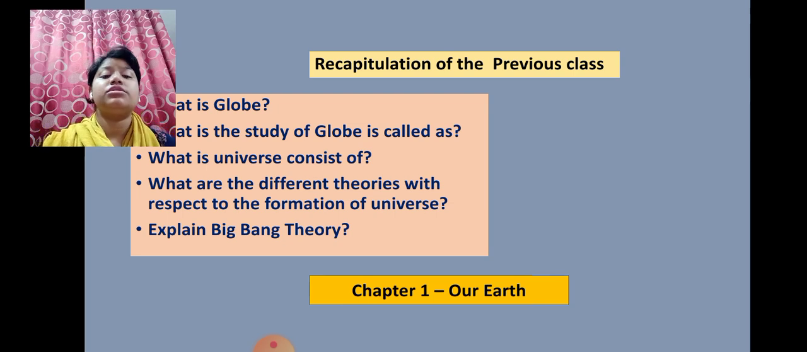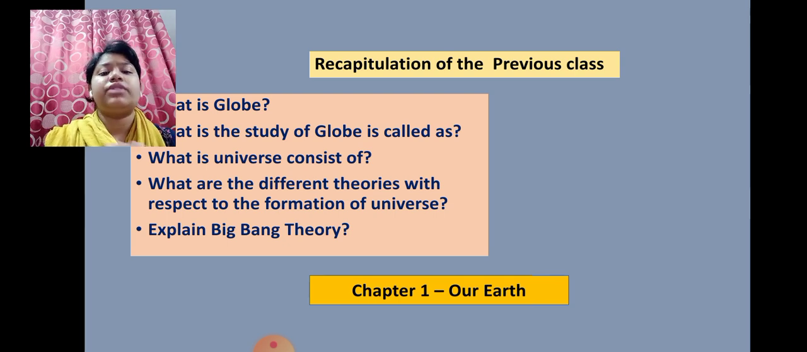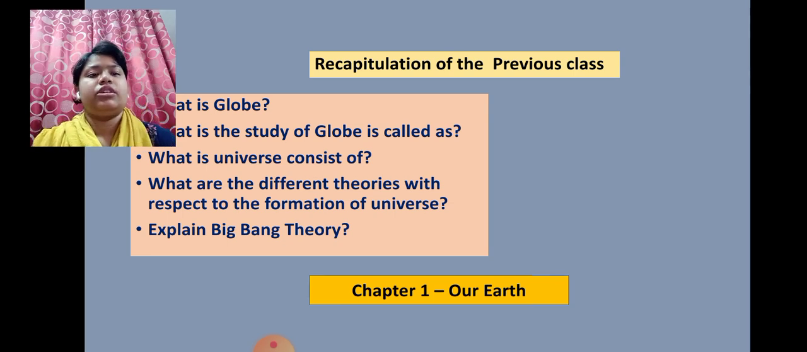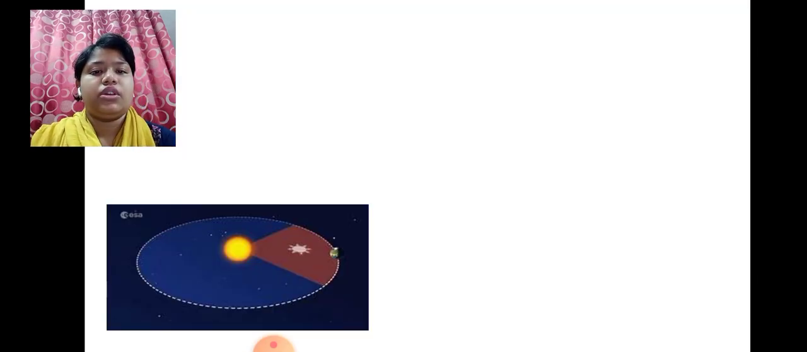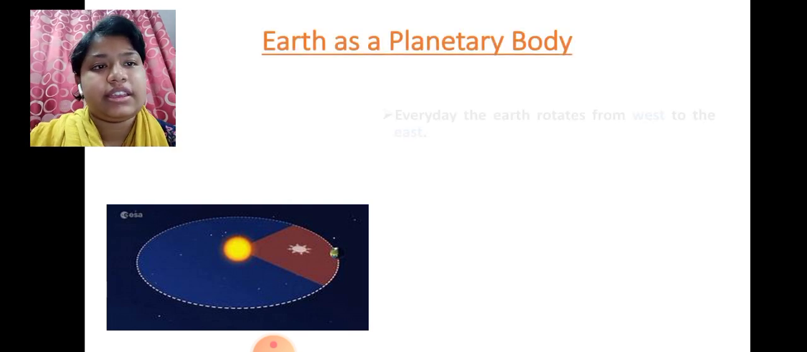The Big Bang theory is also called the expanding universe theory. Why? Because this theory is completely based on the expansion of the particles from that small exploded ball. That is why, as the particles are expanding, it is believed so. So the Big Bang theory is also called the expanding universe theory. Now, we will study Earth as a planetary body.